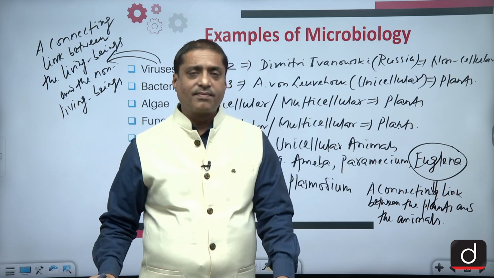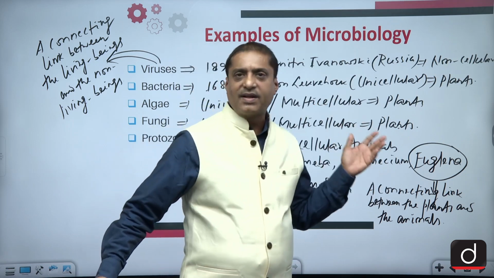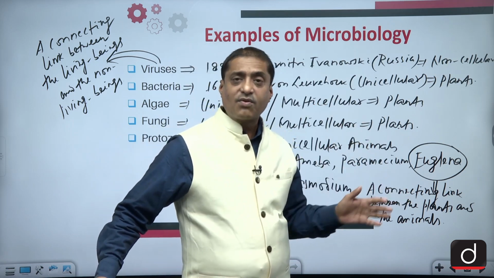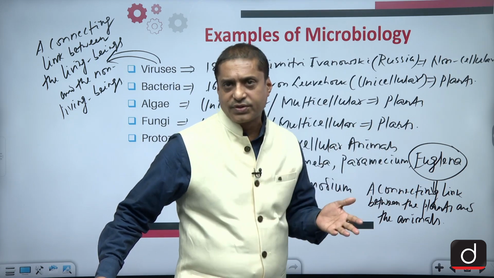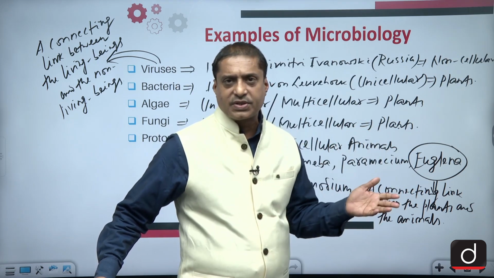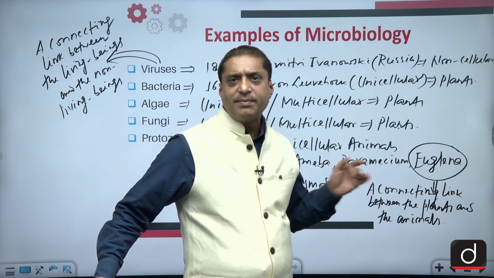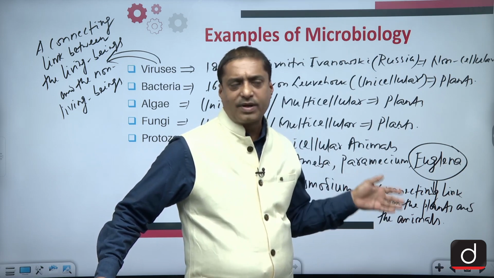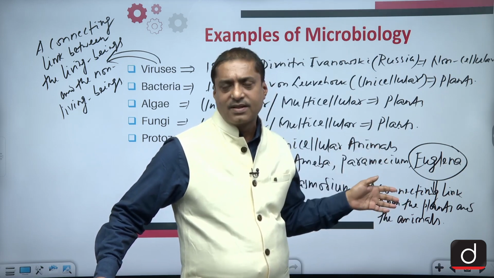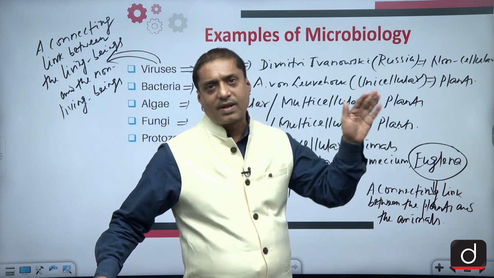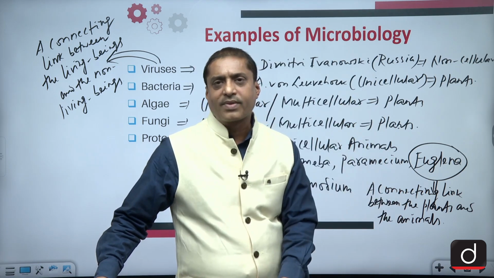But at the same time, if they have chlorophyll molecules, and can synthesize their own food by photosynthesis, what's the need to keep them in the category of animals, rather than the plant category only?